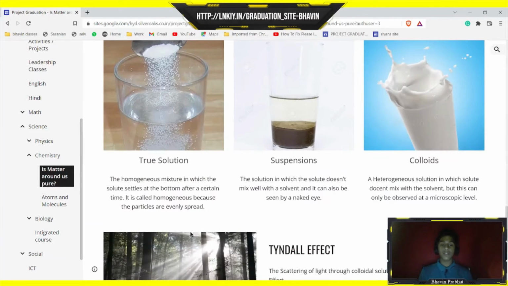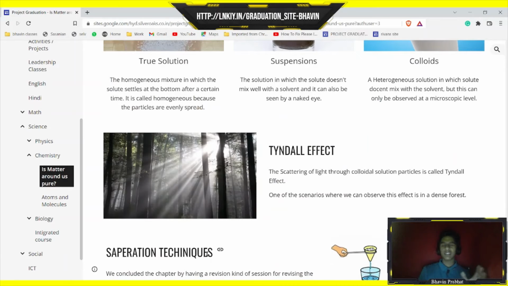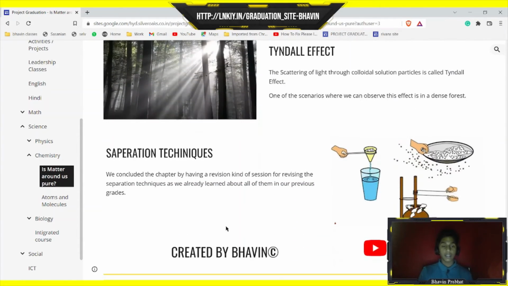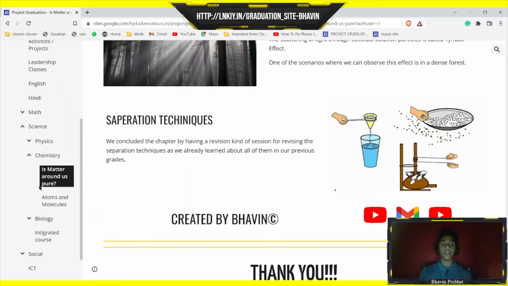There are three types of solutions, which is true solutions, suspension, and colloidals. And we learned about this interesting effect of scattering of light through a colloidal solution, which is known as the Tyndall effect. And then we had a revision kind of session for the separation techniques.